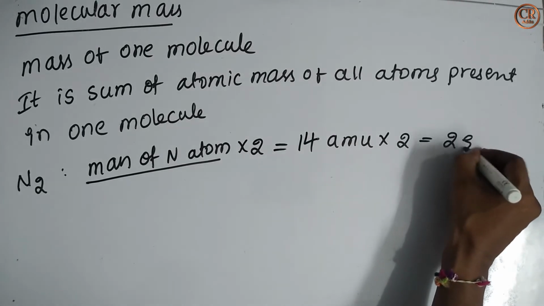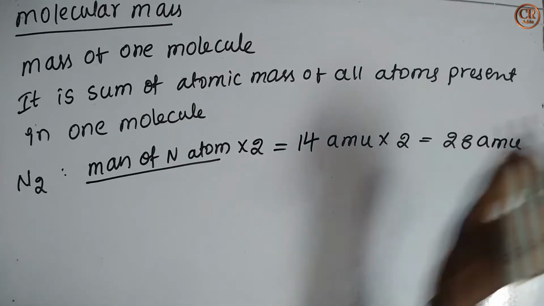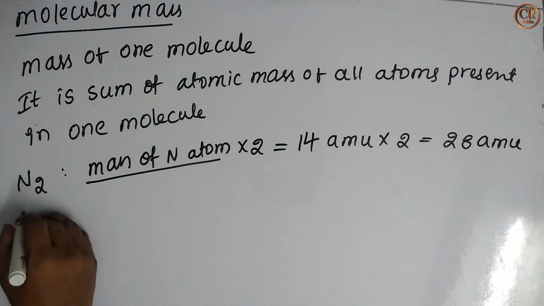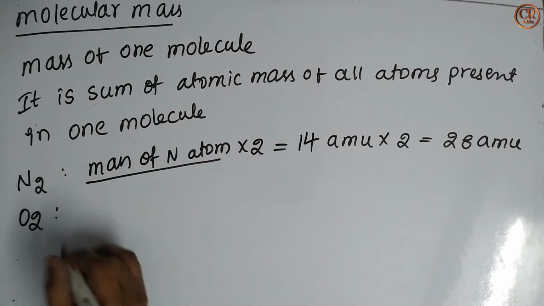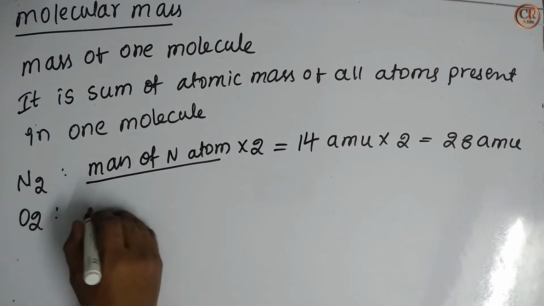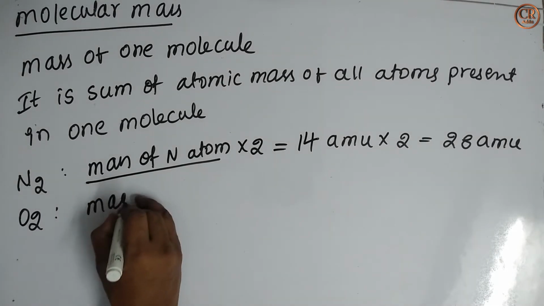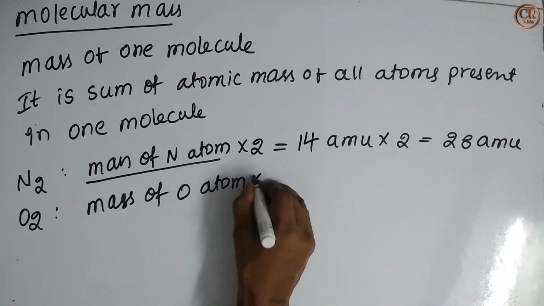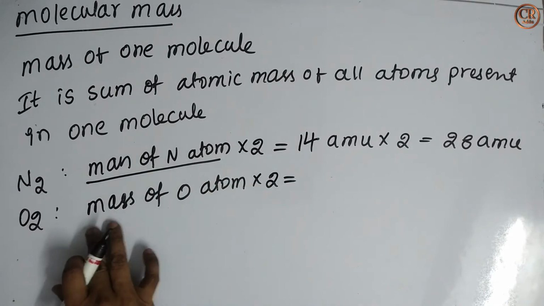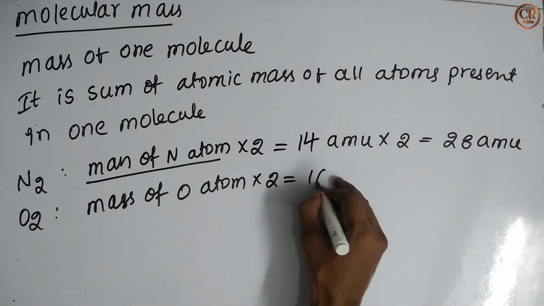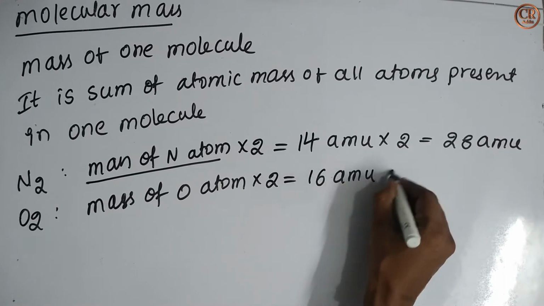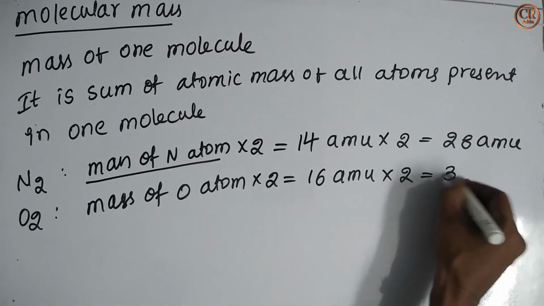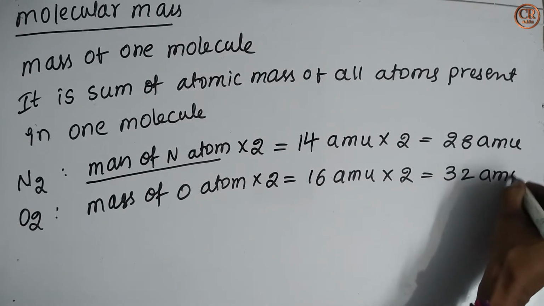This is equal to 28 AMU. Let us take oxygen. Oxygen molecular mass is mass of oxygen atom into 2. Mass of one oxygen atom is 16 AMU into 2, which is equal to 32 AMU.